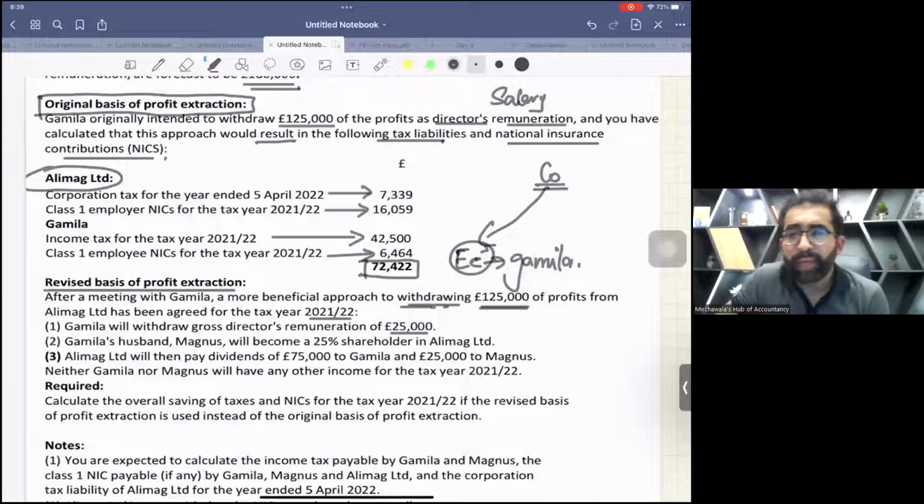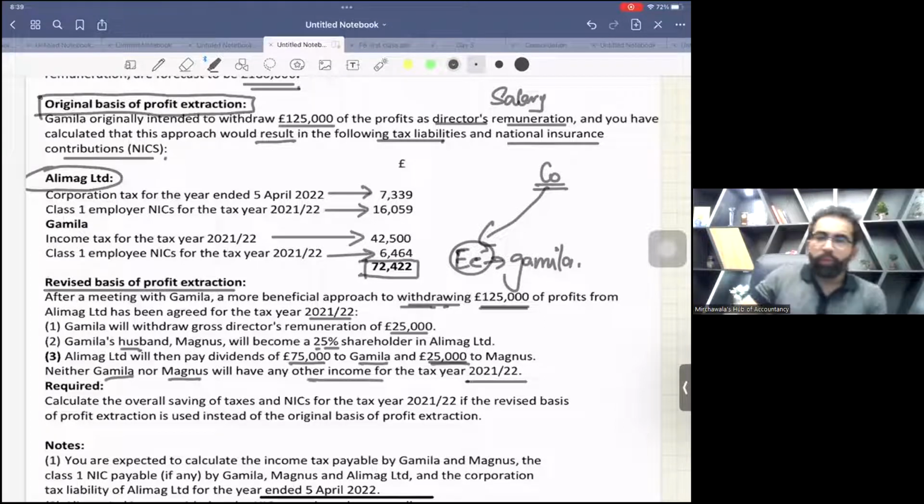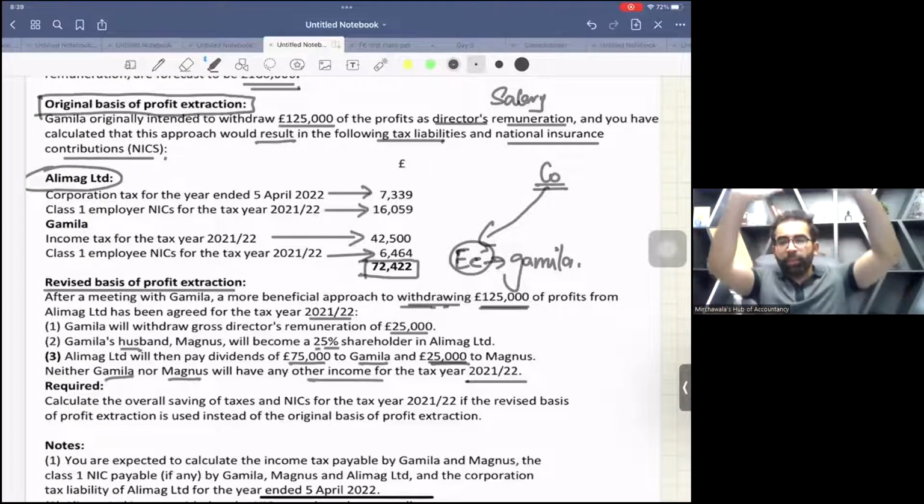Under the new package, Gamila will only receive 25,000 salary. That means the employment income of Gamila is only 25,000 now. Gamila's husband, Magnus, will become 25% shareholder in Alimag. Alimag Limited will then pay a dividend of 75,000 to Gamila and 25,000 to Magnus. Neither Gamila nor Magnus will have any other income in the tax year 21-22. This is the new package.